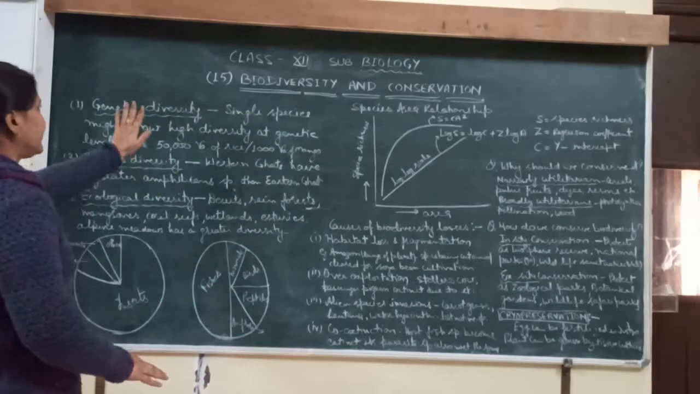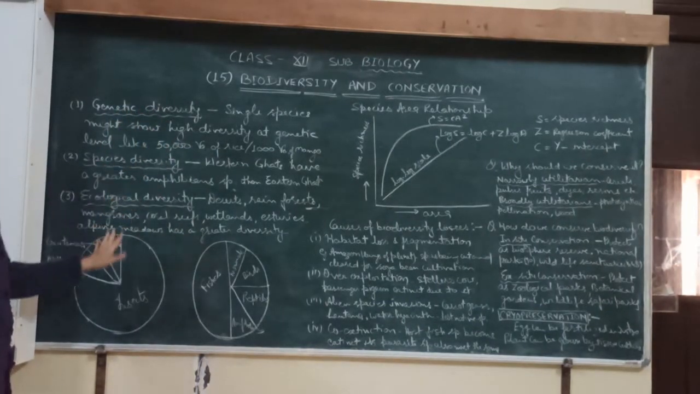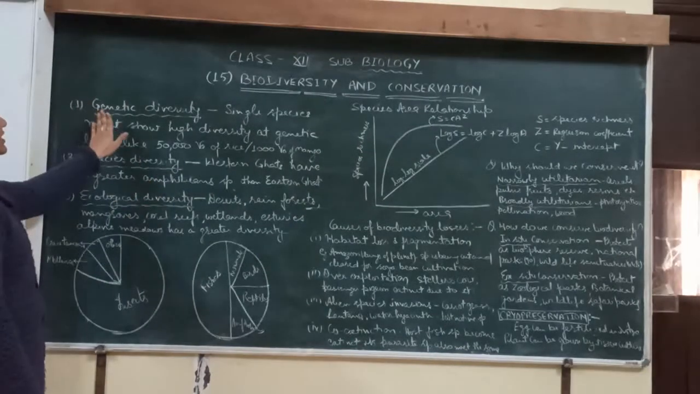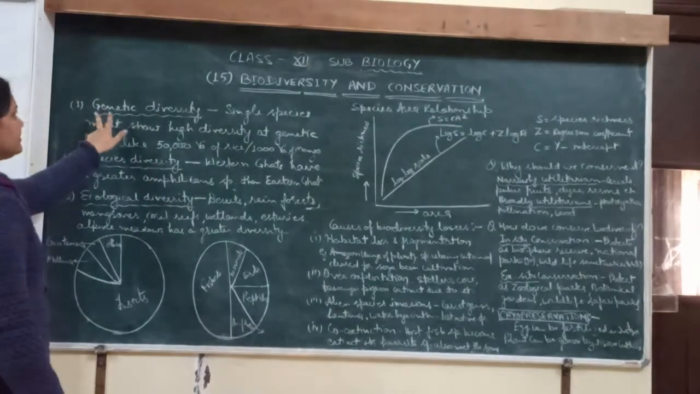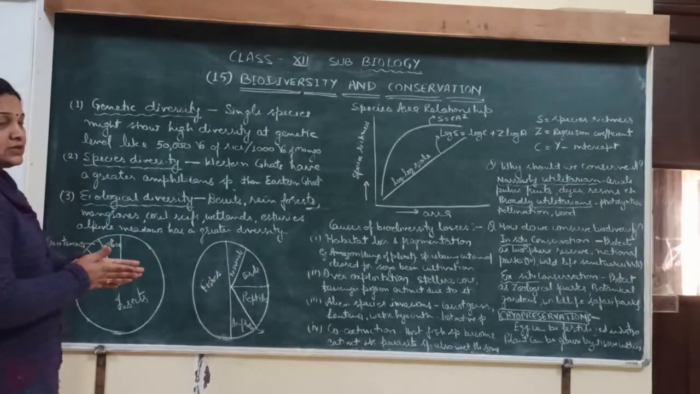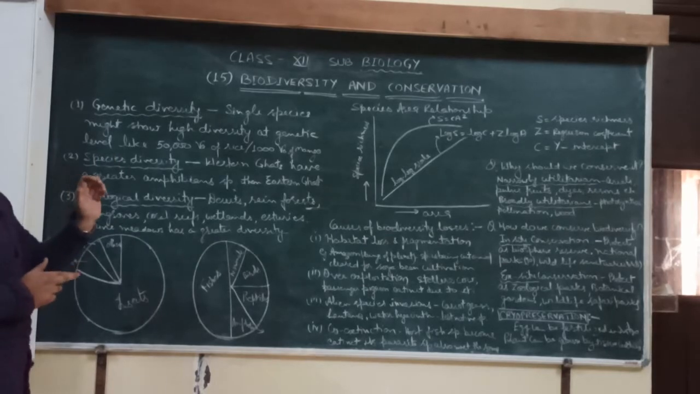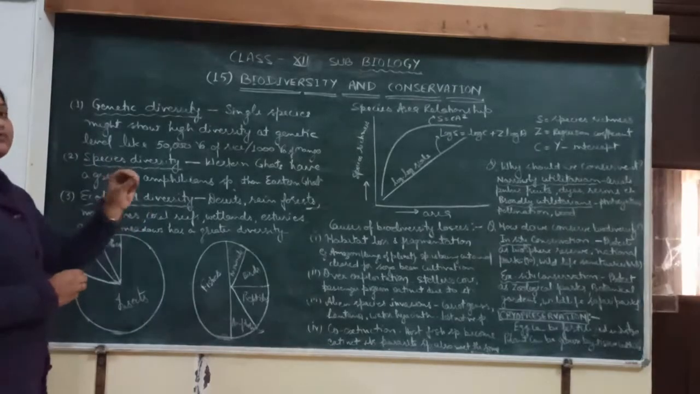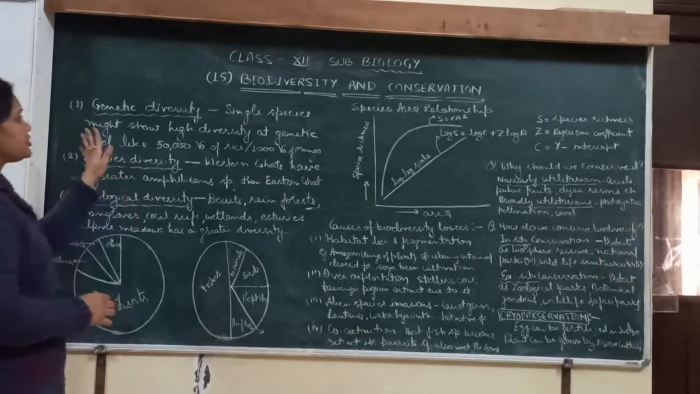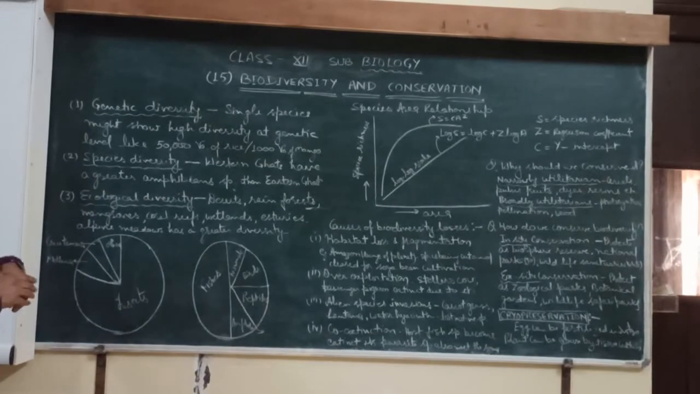It may be of three types, that is genetic diversity, species diversity and ecological diversity. So first, what is genetic diversity? Genetic means at the genetic level, the genotype. In a single species, the number of chromosomes and the number of genes are the same. So a single species might show high diversity at the genetic level.